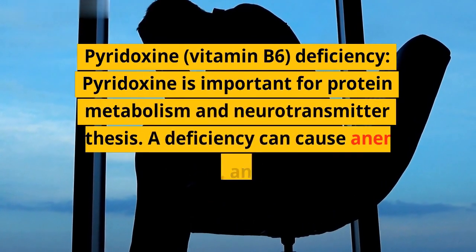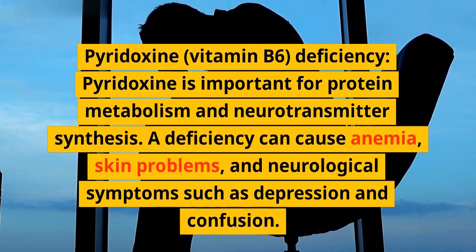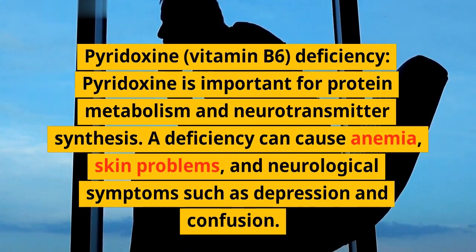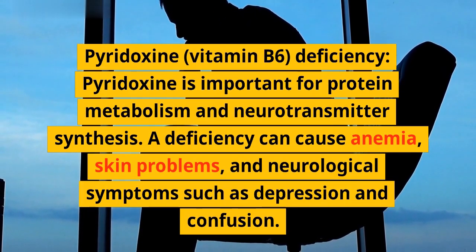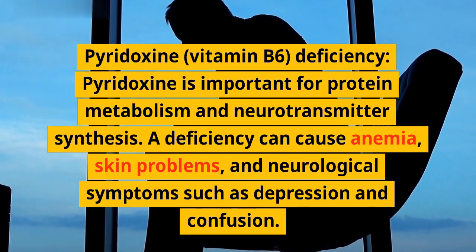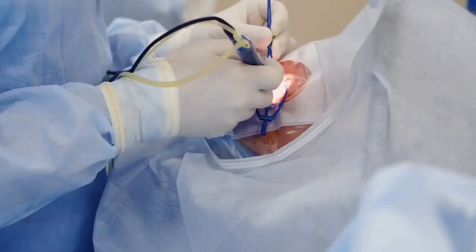Pyridoxine, vitamin B6, deficiency. Pyridoxine is important for protein metabolism and neurotransmitter synthesis. A deficiency can cause anemia, skin problems, and neurological symptoms such as depression and confusion.